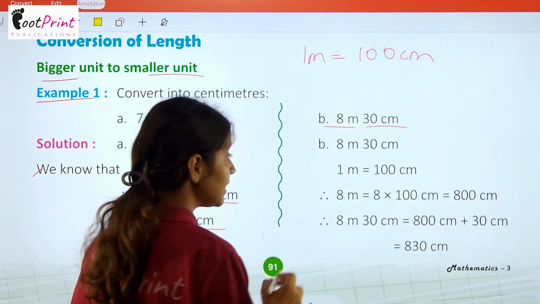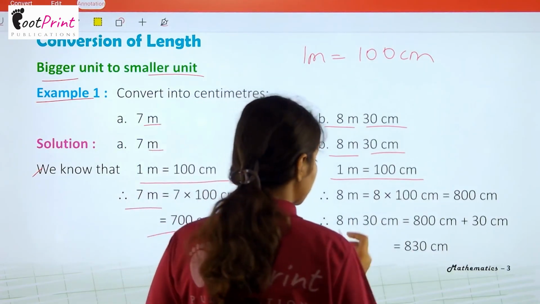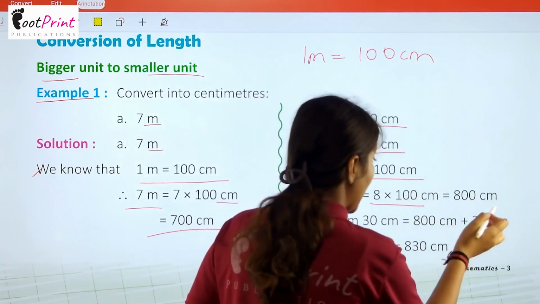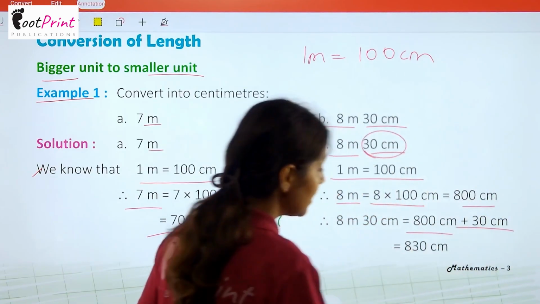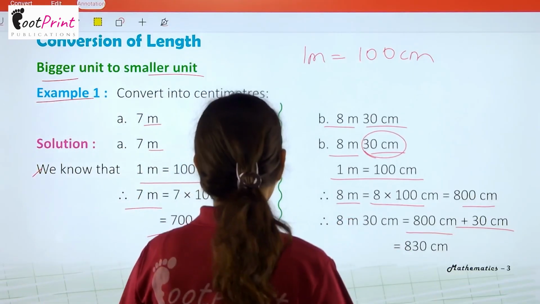We know 1 meter equals 100 centimeter. That means 8 meter equals 8 into 100 centimeter. Okay. And now we have to add these 30 centimeter also. So 800 centimeter plus 30 centimeter, it will become 830 centimeter.